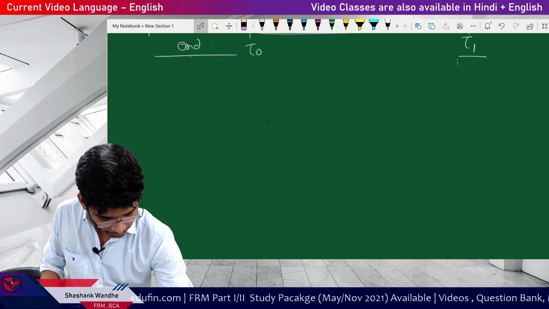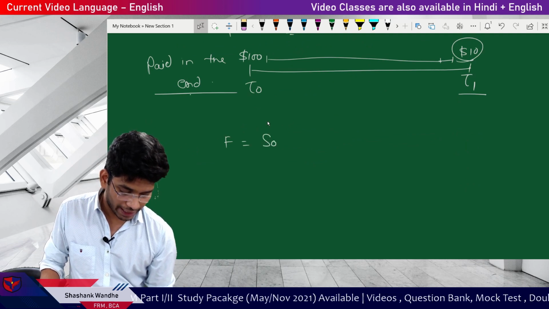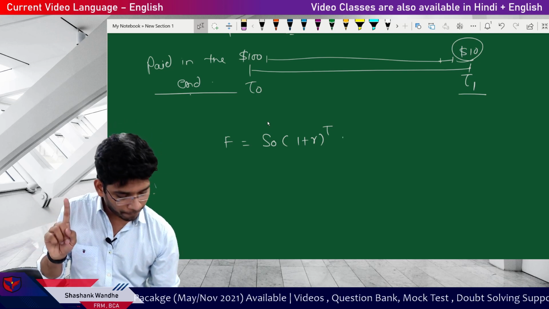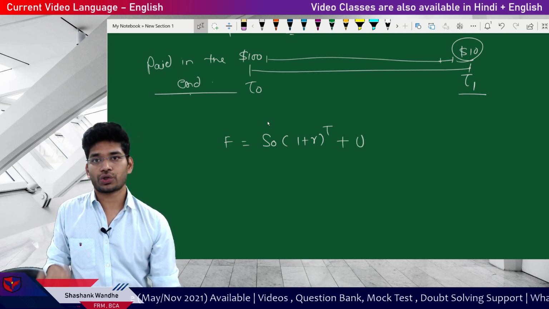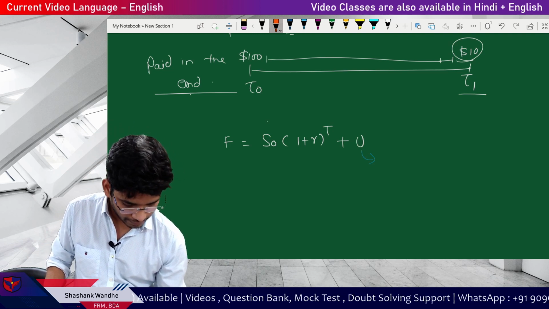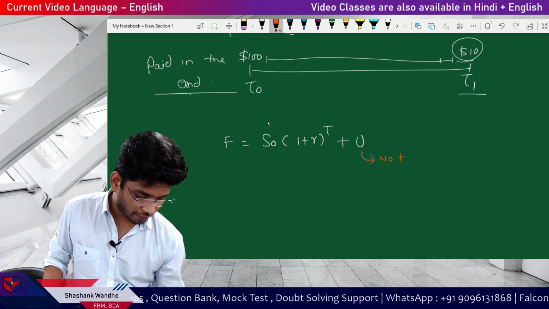That's why in this scenario, you simply take F is equal to S0 multiplied by 1 plus r to the power t, plus storage cost. So there is no impact. Remember this, no time value impact.